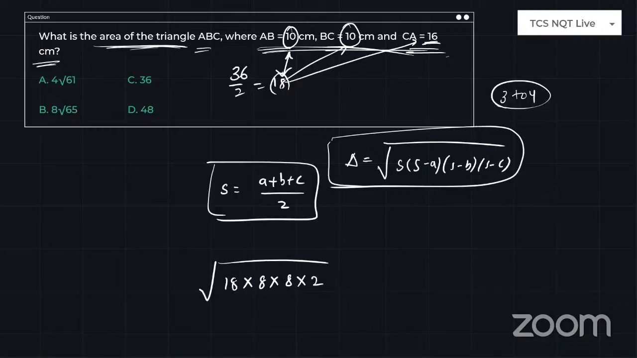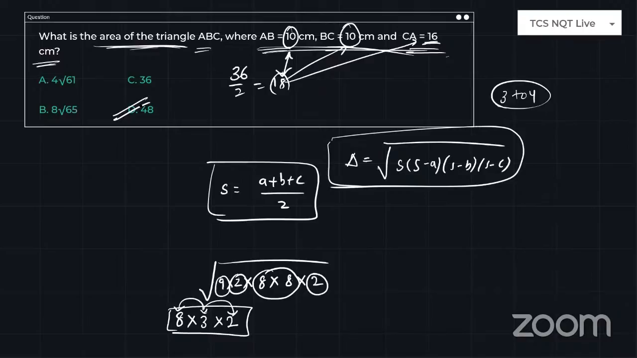So I can rewrite 18 as 9 into 2, right? So 8 into 9 is nothing but 3 into 2 under the root, so the answer is 8 3s are 24, 24 2s are 48. So option D is correct. Very easy concept. All you need to know are the formulas for mensuration area. And guys, look at here. The speed is very important.